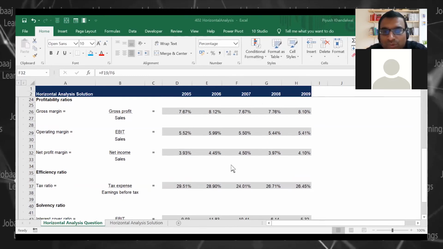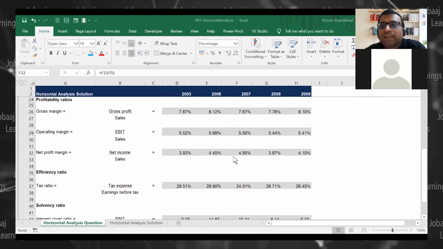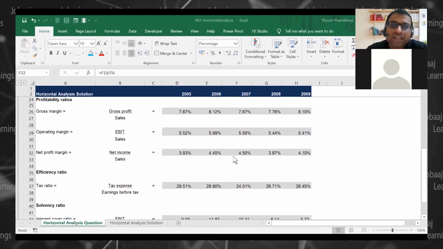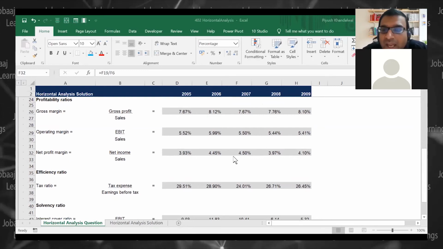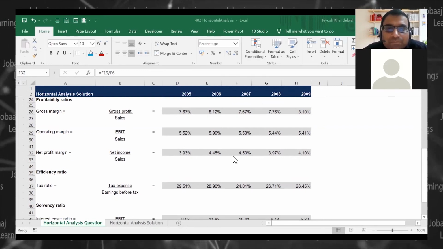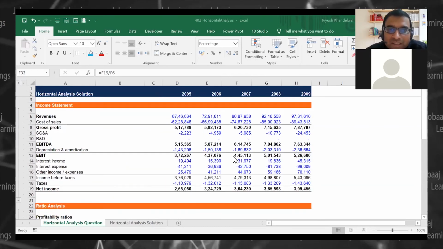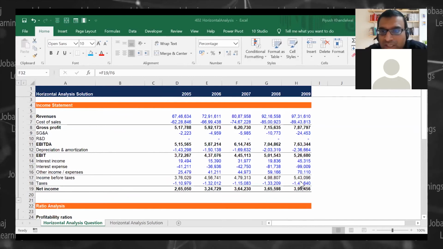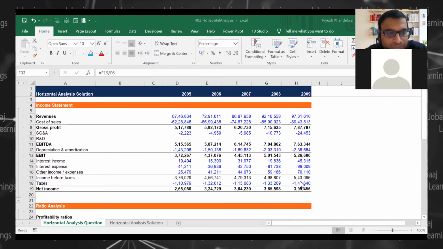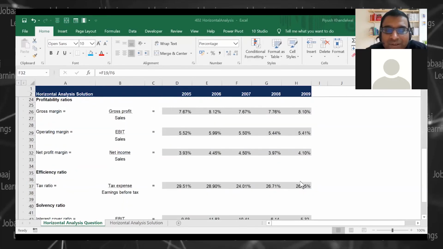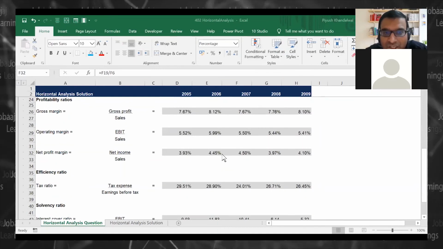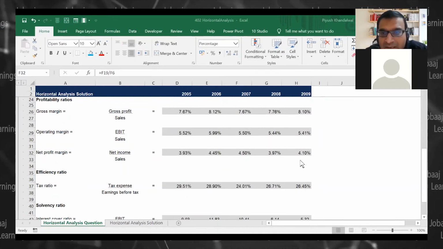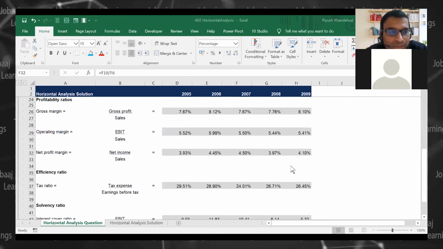So when you do this, you will get a good indication about which direction the company is going, and then you can analyze the numbers in depth, because just looking at this will not make any sense to you. These are all numbers and numbers. So you will have to convert it into a readable language where you can make some sense out of these numbers, right?